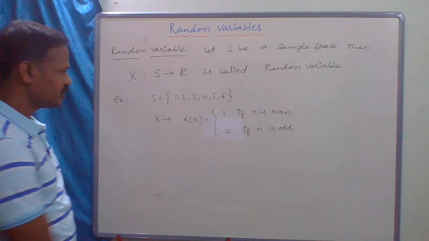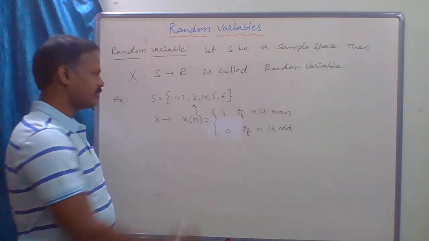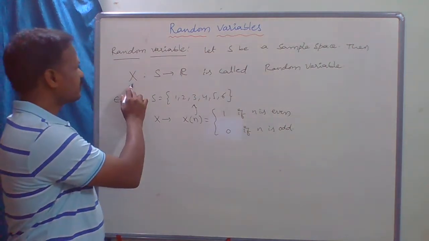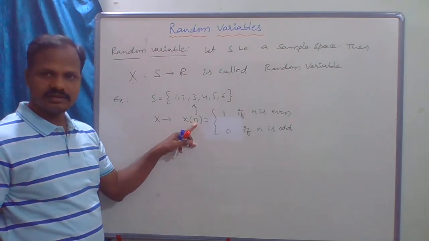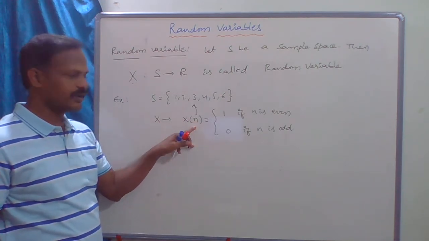Here n is an element of the sample space S, because X is mapping from S to R.